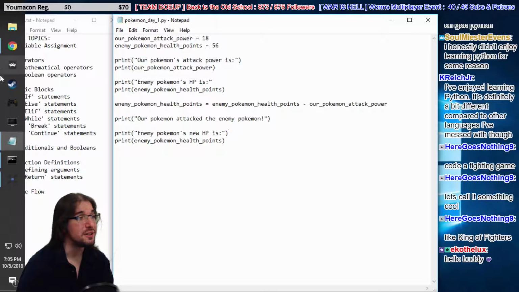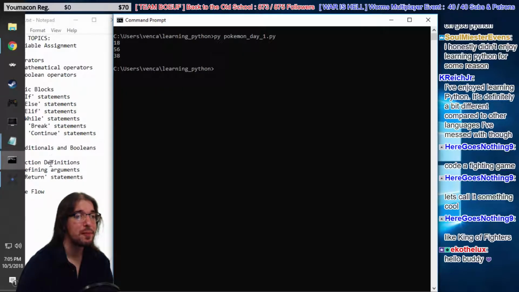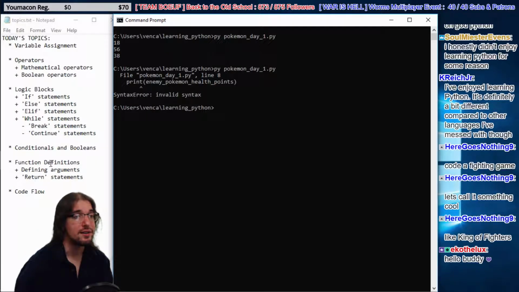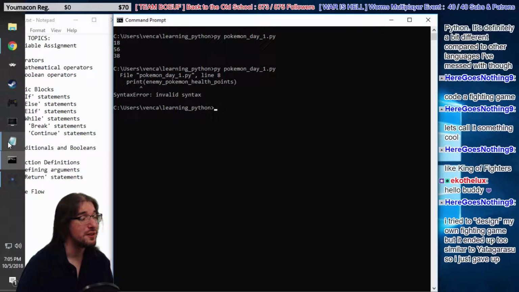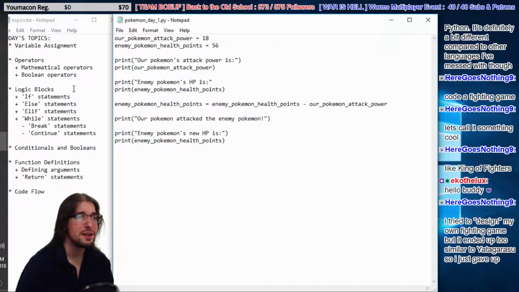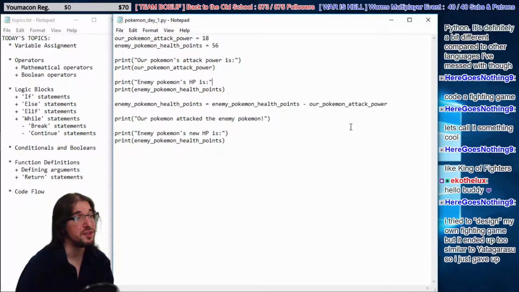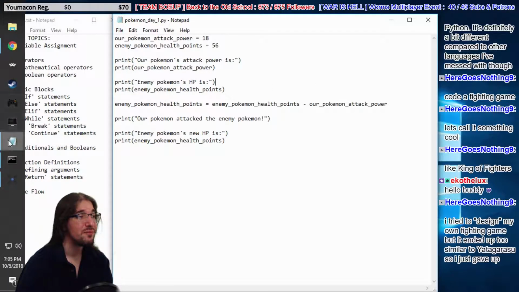All right, let's see what happens here. See if I punched that all in incorrectly. Boom. Oh, I got a syntax error. I did something wrong. Let's see here. Line 8. Invalid syntax. Oh, that means I typed in something in the wrong order. Let's double check what we got wrong here. Aha. I missed a parenthesis right there. Boom. Whenever you open a parenthesis, you gotta close it, man. That should work.